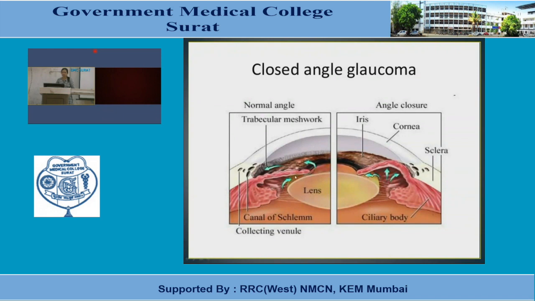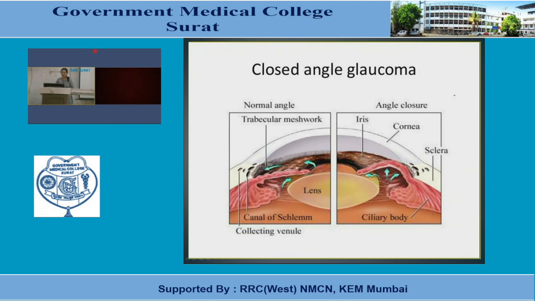Through the pupil, the aqueous passes to the anterior chamber and then to various drainage systems like the trabecular pathway and uveoscleral pathway. So in angle closure glaucoma, what happens? Because of increased pressure, this pathway is blocked. We can say pupillary blockage.